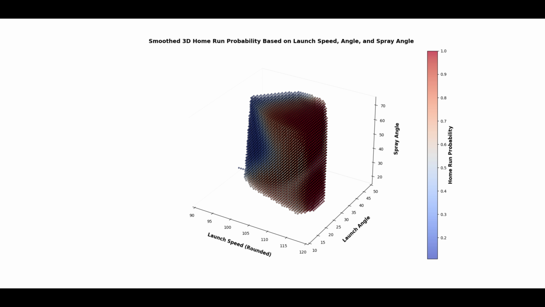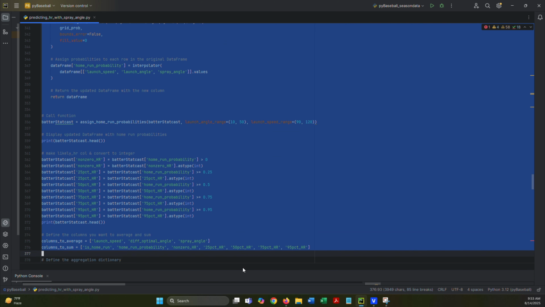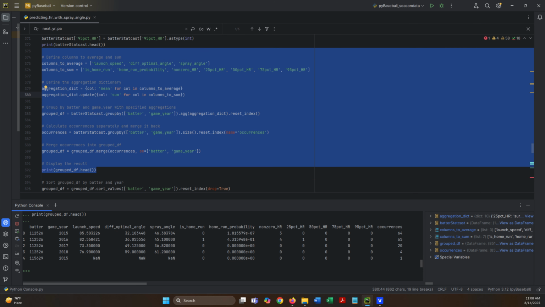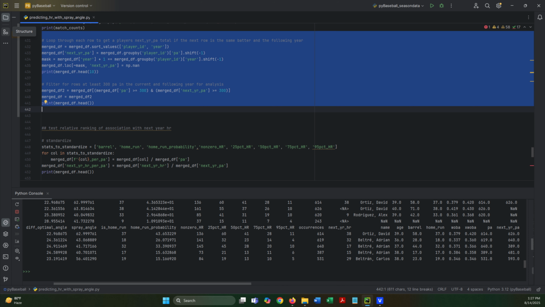I use this distribution to assess whether batted balls hit had a greater than 0, greater than 25, 50, 75, and 95% chance to be a home run. I then grouped by batter and year, downloaded a custom file from Baseball Savant with plate appearance and barrel information for each player and year, which I will link to down below, and merged this with my data frame. I then created new columns with the following season's home run and plate appearance totals for each player, filtered for rows where the current year and subsequent year had at least 300 plate appearances.